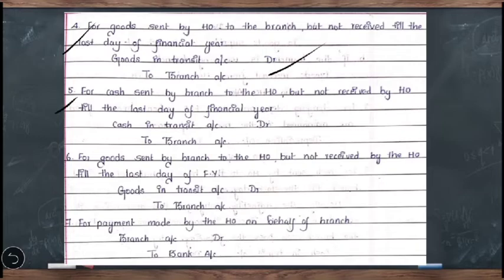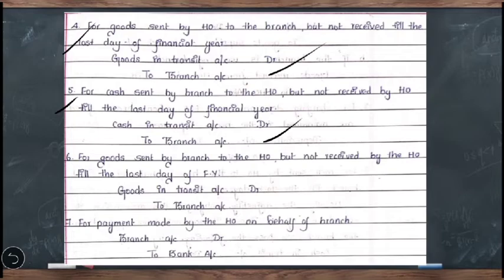Then coming to the fifth one, for cash sent by branch to the head office but not received by head office till the last day of the financial year. So this is quite reverse to that. In the previous two cases, head office had remitted the cash to the branch and head office had sent goods to the branch. But in this case, it is reverse. That is, branch is sending the cash to the head office. Actually, for this, the adjustment entry has to be passed in the books of branch. The entry will be cash in transit account debit to head office account. If that entry has not been passed in the books of branch, only then the entry will come in the books of head office, that is cash in transit account debit to branch account.